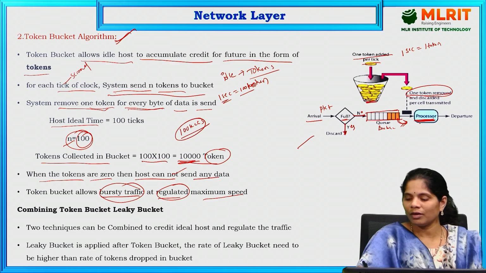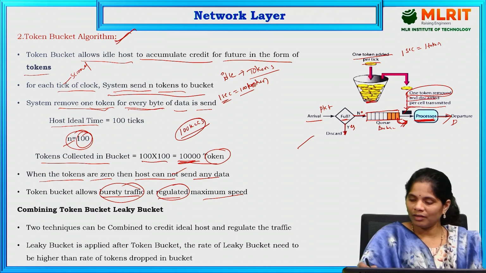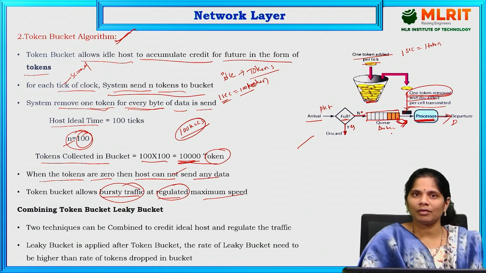The process collects the token. When the token is available, only then it removes the packets from the queue and gives them to the destination. The token is discarded per cell transmitted. That is the process. When the token is available, only then we send the packet to the receiver.